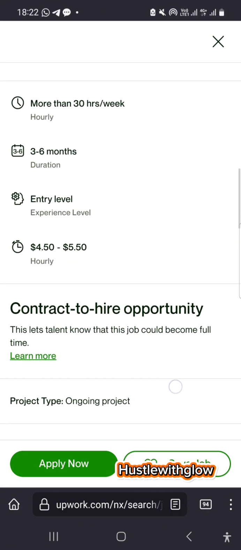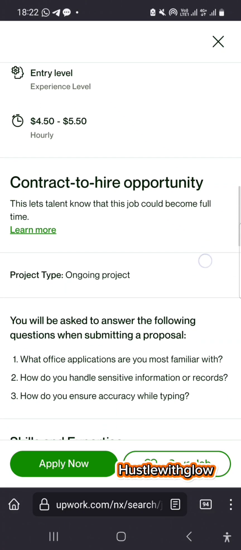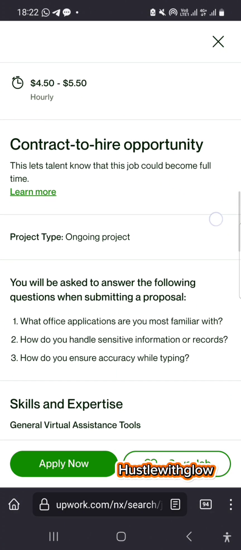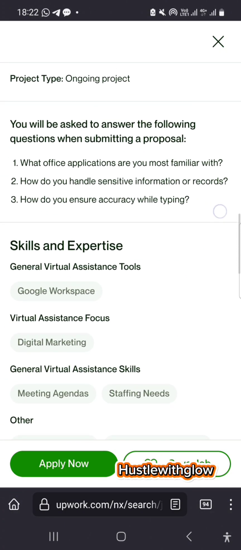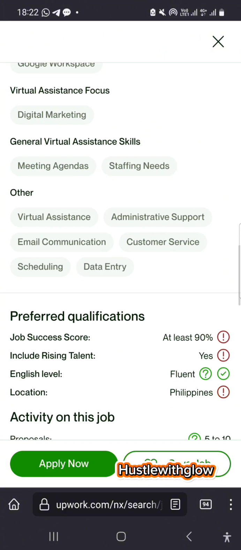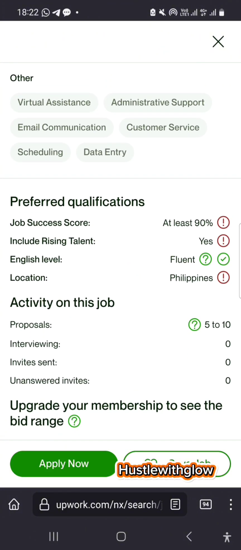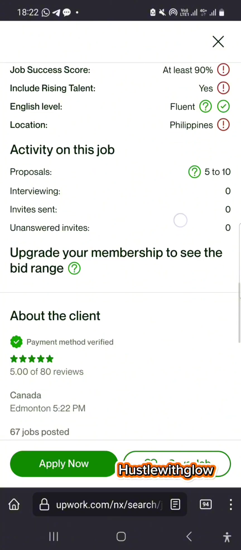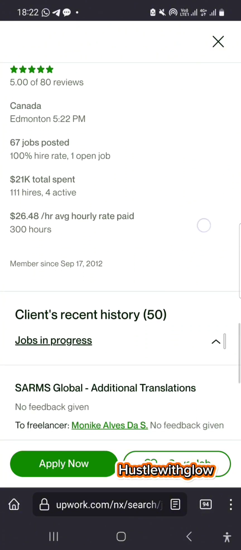Like we saw before, this person has paid over $20,000 to freelancers that have been working for him or her before. So that means so many people must have worked with him or her. So we need to go down. Okay, I'm coming further to explain this. All this red something here. Don't worry. So we need to go further to look for the name.